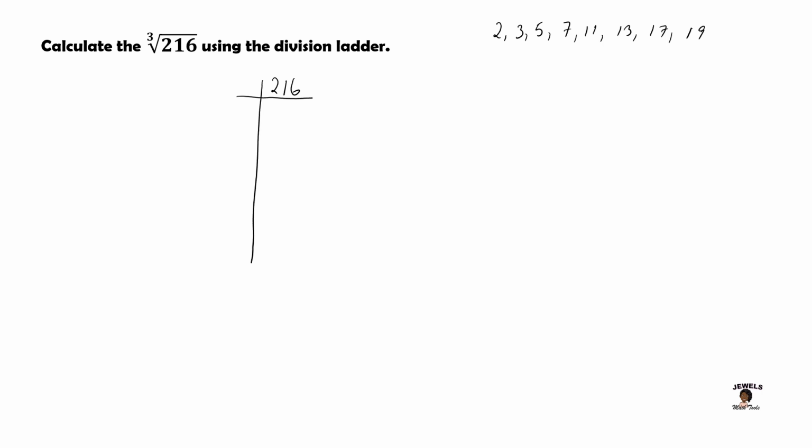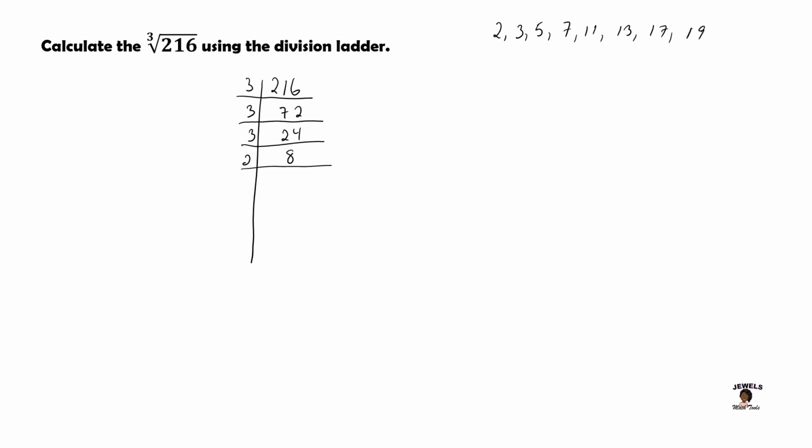And we're going to begin by first finding a prime number that we can divide into 216. Now in looking at this number, we can use both 2 and 3. So I'm going to begin with 3 because 3 is the larger number and it will help me to reduce the number a little quicker. So 3 will divide into 216 72 times. I'm also going to use 3 again. 3 can divide into 72 24 times. We will once again use 3. 3 will divide into 24 8 times.